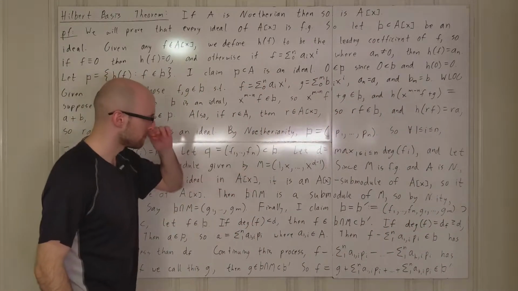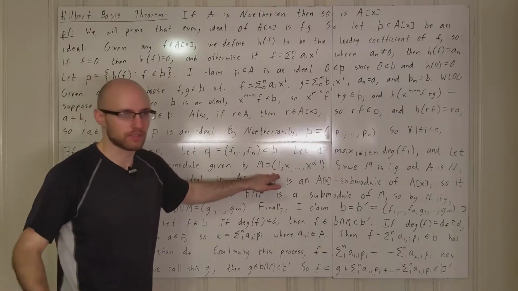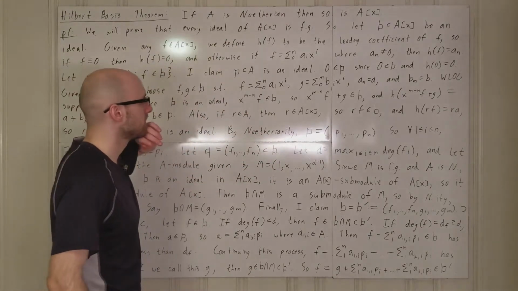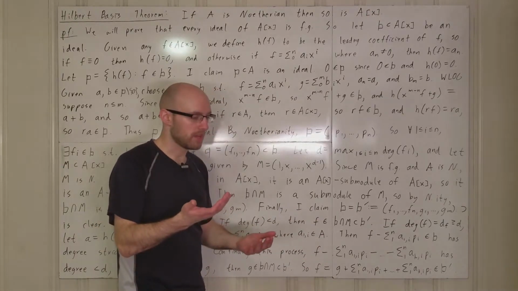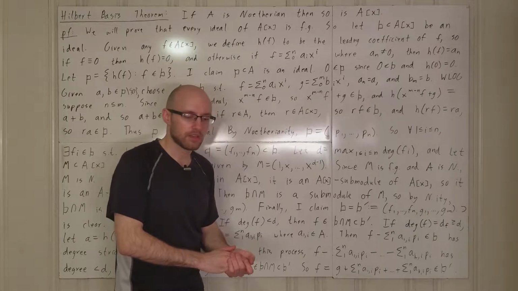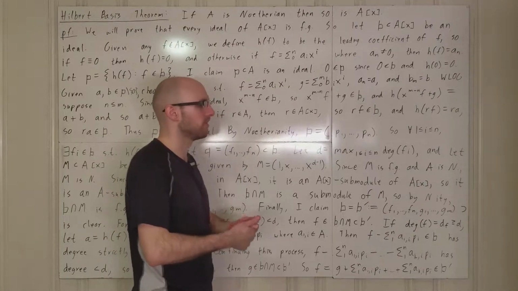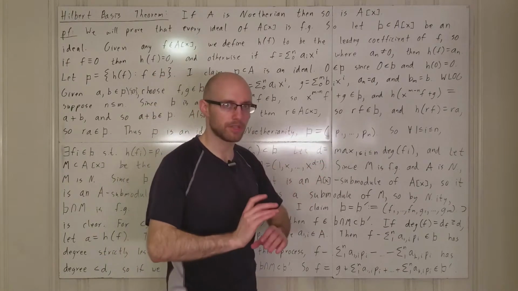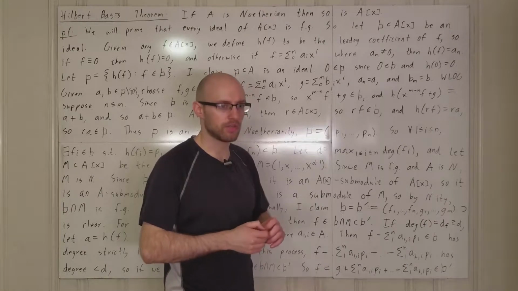So M is this. We know that M is finitely generated by construction, and we know that A is a Noetherian ring. And one of the things that we proved last time was that if you're talking about Noetherian modules and the underlying ring itself is Noetherian, then you don't need every single submodule to be finitely generated in order to get Noetherianity of the module.